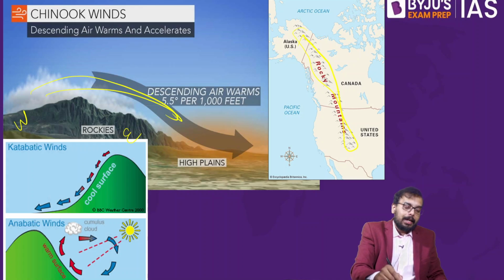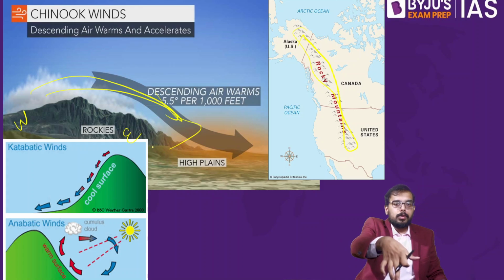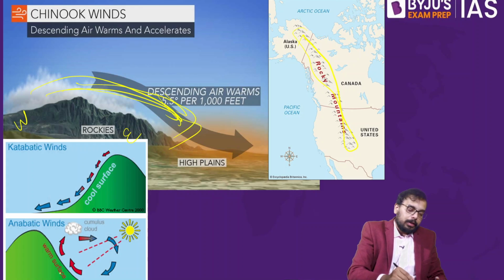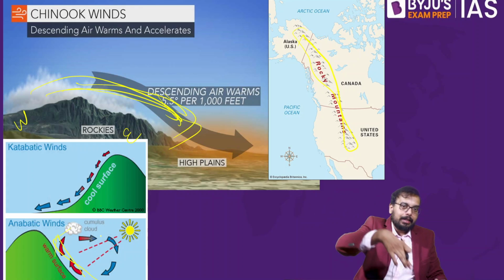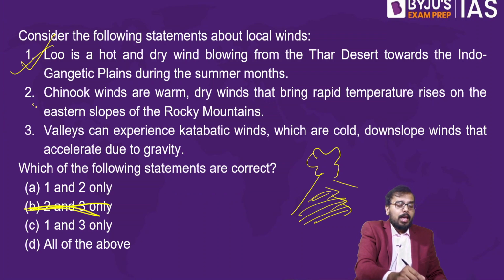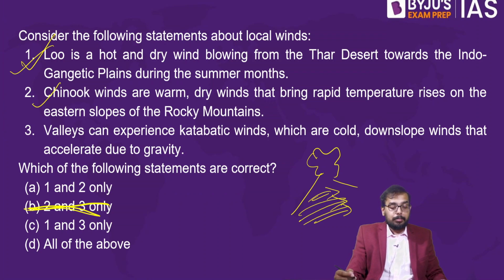On the eastern side, the air descends. What do you call descending air? The air that is descending, we call it katabatic wind. The air that is rising, anabatic wind. If in a valley the air is rising, we call it anabatic wind. If in the valley the air is sinking, we call it a katabatic wind. So this Chinook is a katabatic wind, and it's a hot local wind in the Rocky Mountain. Factually, you should know this. So statement 2 is right.